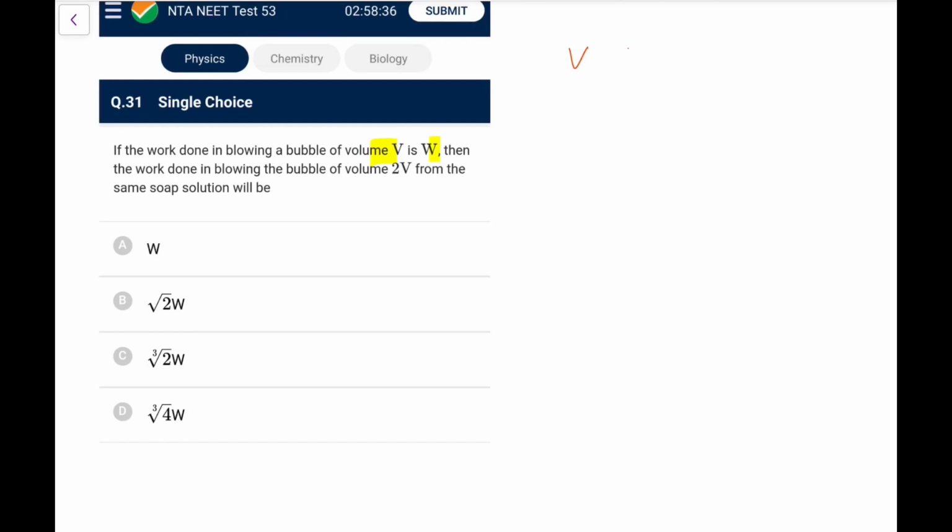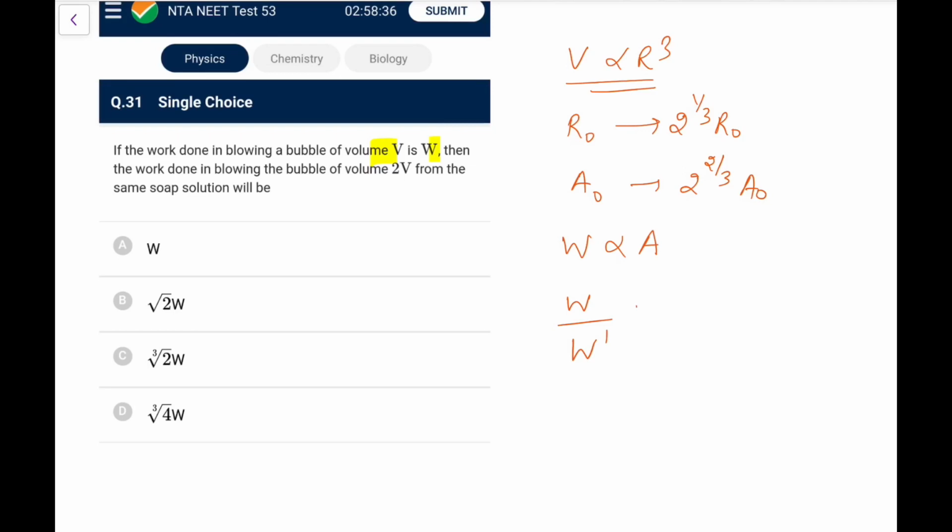We know volume is proportional to r cube, so if it is doubled, the first one is r naught, the second will become 2 to the power 1 by 3 times r naught. So first area was A naught, second will become 2 to the power 2 by 3 times A naught, because it is r squared. We know the work done would be S delta A, so that would be proportional to the area. So W upon W dash would be A naught upon 2 to the power 2 by 3 A naught, so W dash would be 2 to the power 2 by 3 into W.